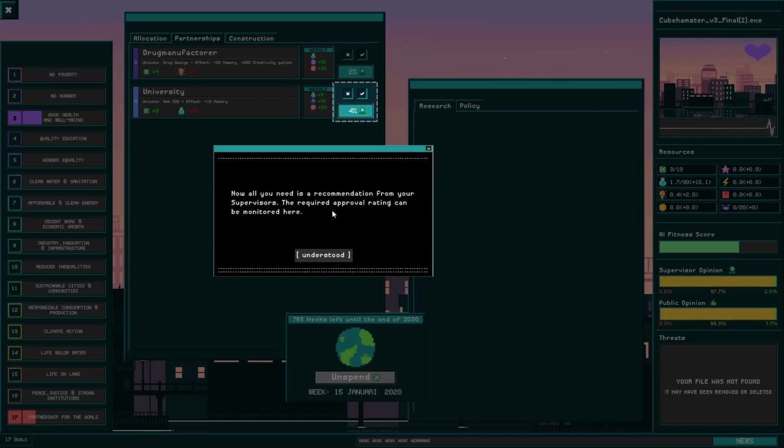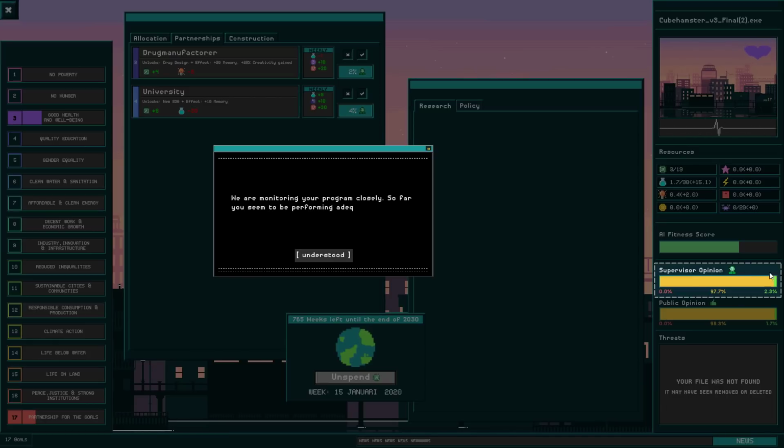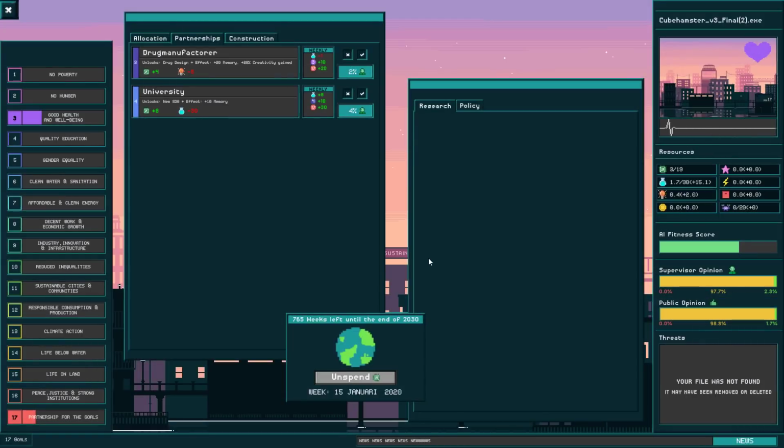but I can't do it just yet, even if I had 30, because I need a recommendation from my supervisors. So everything I've been doing has been changing the opinion of my supervisors. And it says here 4%, and basically I need a 4% approval rating before I can partner up with the university. But I'm performing adequately, so they're not negative. They don't have a negative opinion about me.